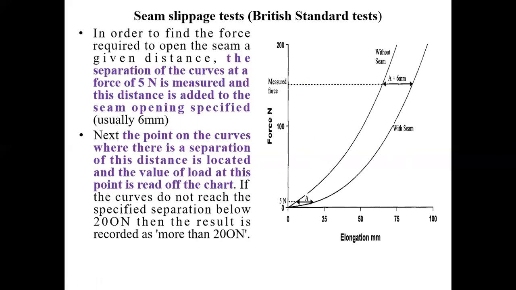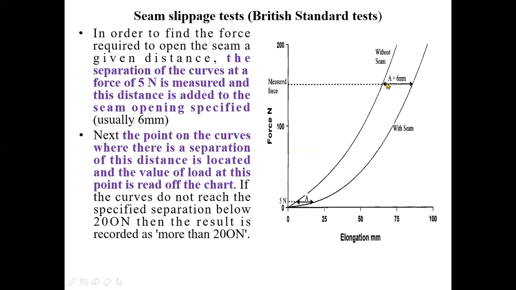That means taking the curve I have drawn here, I have already explained this. Here also I am explaining again. That is what you have to do. First, with the specimen without seam, you have to measure the load elongation curve. Then with seam, you have to measure the load elongation curve. Now initially you measure the difference in elongation at 5 Newton. Suppose this is the a. Suppose the value is around 3 millimeter or 4 millimeter. Okay. Now here 4 plus 6, it is 10 millimeter.